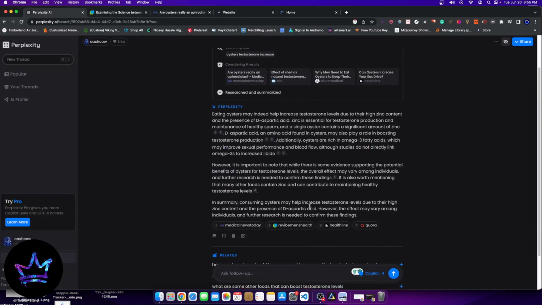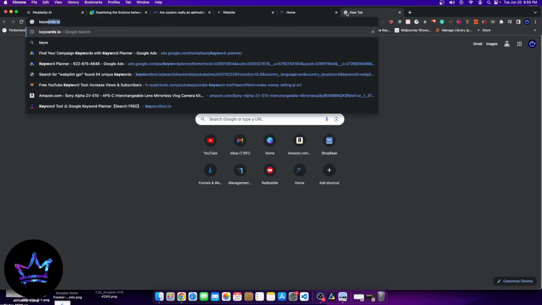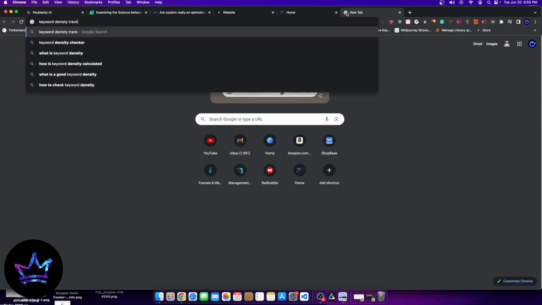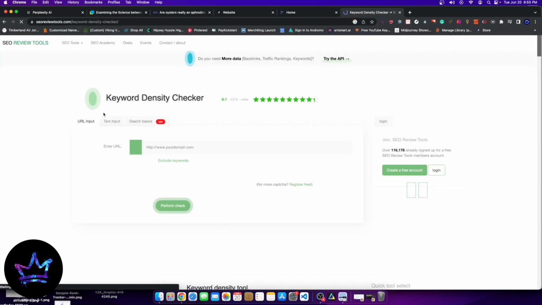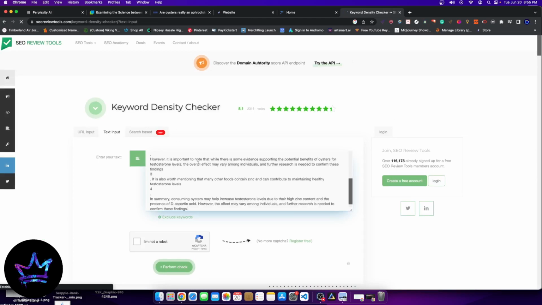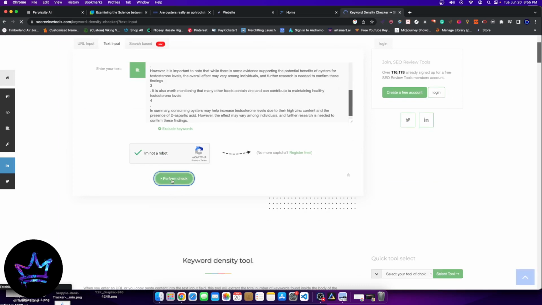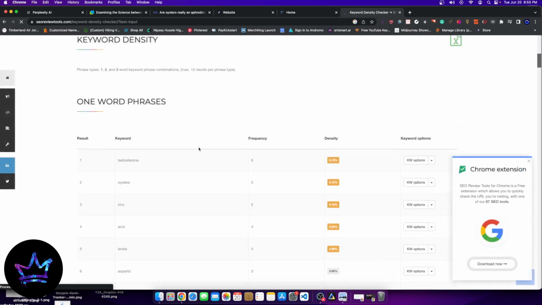Now, what I would do from a scientific standpoint, or a statistical standpoint, rather, you can take this and go into a keyword density tracker, okay? And I would go over here to something like this, and there's a bunch of them online, and you go over here to text input, and then paste this, okay? And click I'm not a robot, perform check, and what this will do is it will highlight words that are used frequently in a paragraph like this related to what I'm doing.